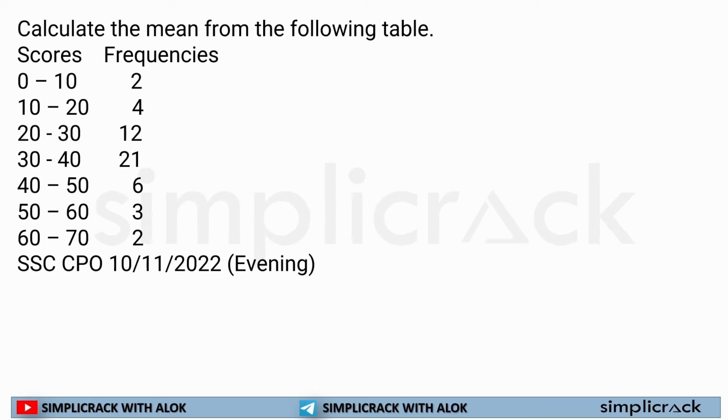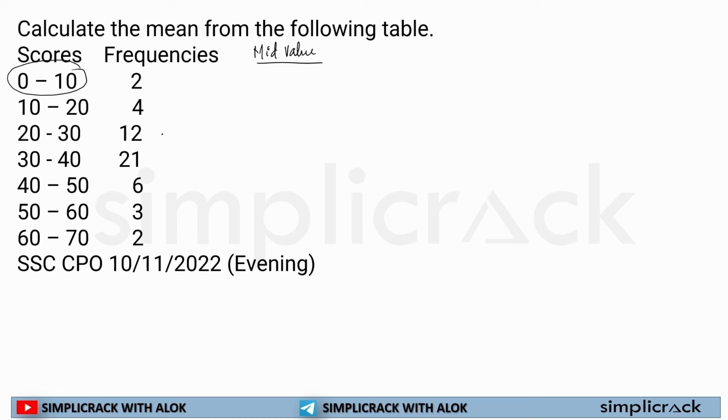Now let's see something different. As I have already informed you, there will be data in grouped format, and in grouped format it is not discrete, it is in interval. So whenever we will be presented with data in interval format, that is in a grouped format, first thing we have to do is what? We have to calculate the mid value. We have to calculate the mid value.